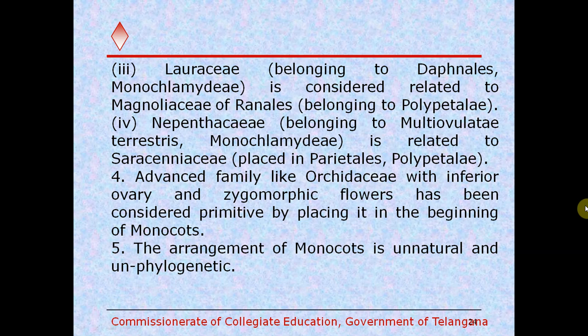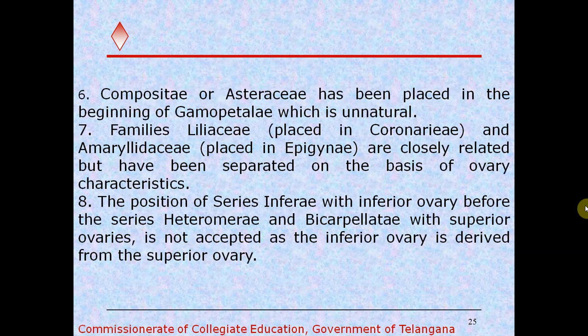And also finally the arrangement of the monocots is unnatural and unphylogenetic. And Compositae or Asteraceae has been placed in the beginning of the Gamopetalae, which is unnatural. So Asteraceae is considered one of the most advanced families under dicots, even though it shows the advanced features, it is kept at the beginning of the Gamopetalae, which is unnatural.